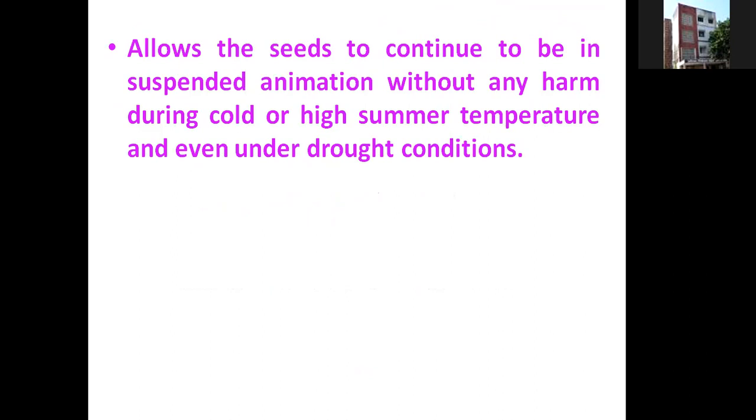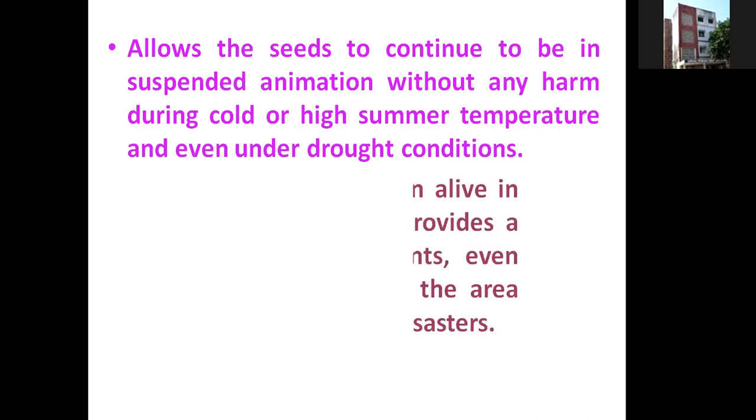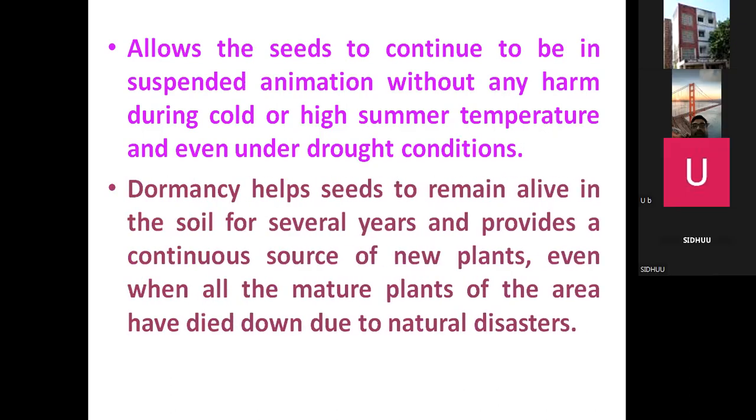Because of dormancy, seeds have the time to overcome a lower temperature in some conditions, or a higher temperature in other conditions. Both conditions can be overcome by the seeds because of seed dormancy. That is also the importance of seed dormancy.